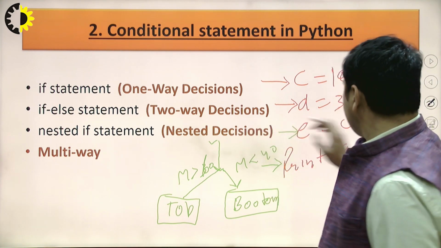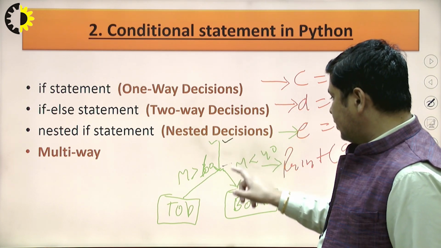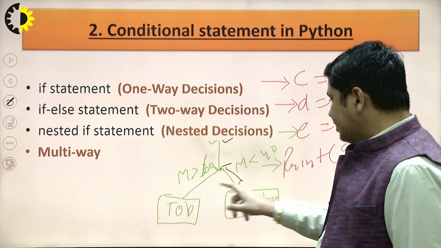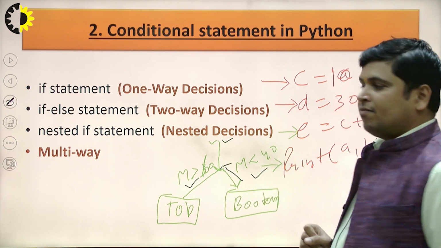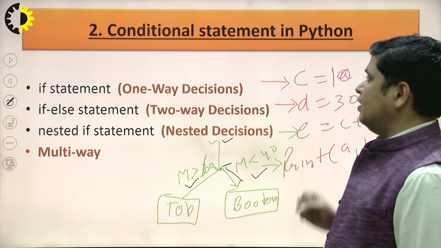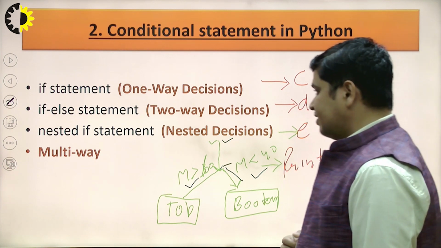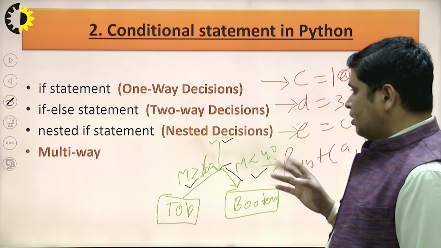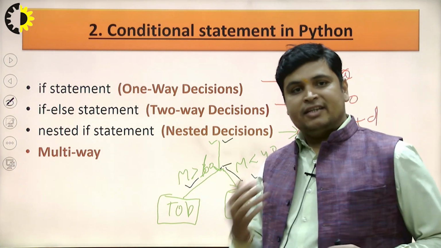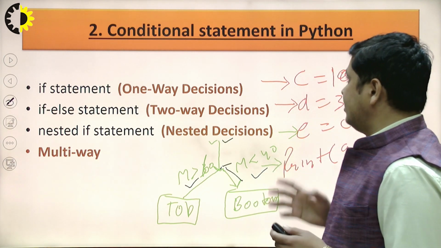The flow of execution starts from this point. After this point the branching will be done. Either this part will be executed or this part will be executed. All such types of statements, conditional statements, I will discuss next: how these statements are executed, how we can write them, the syntax, and how we can execute this type of Python conditional statements.